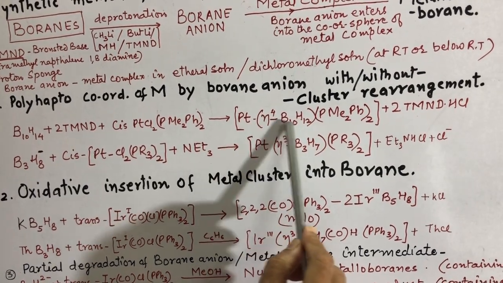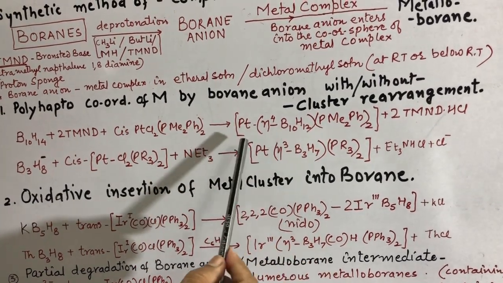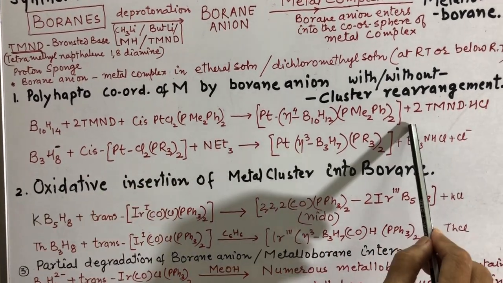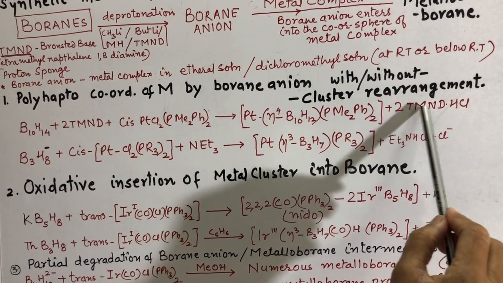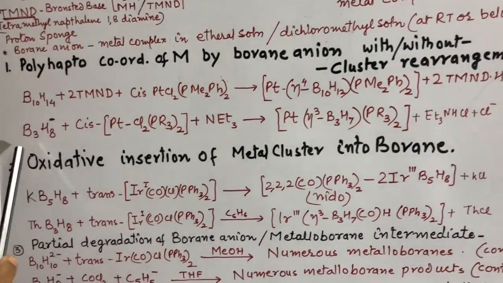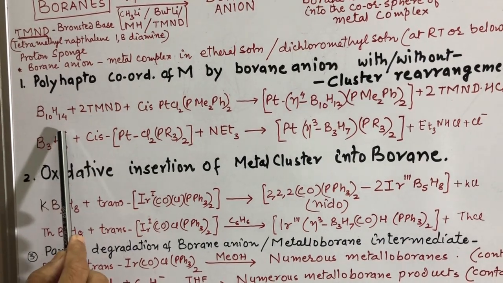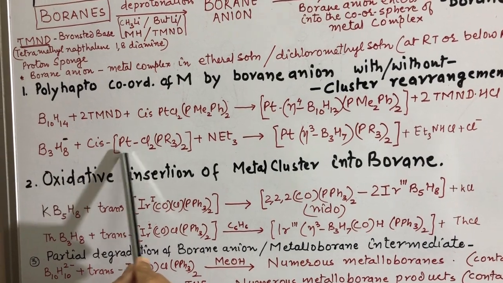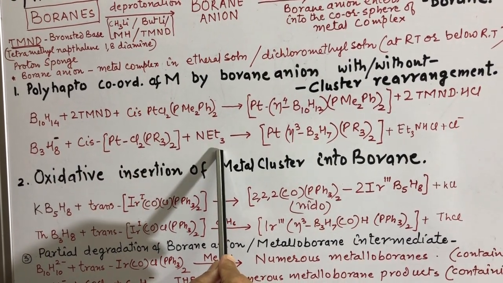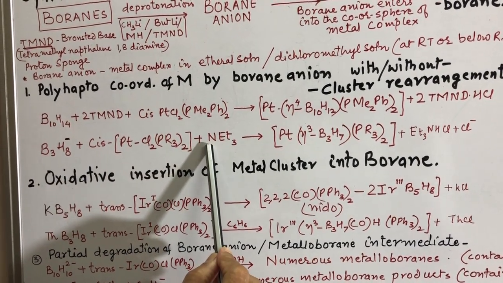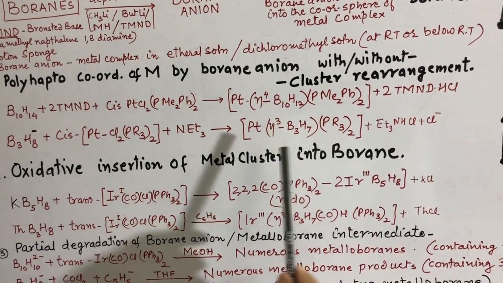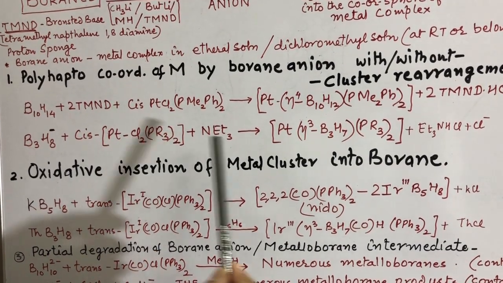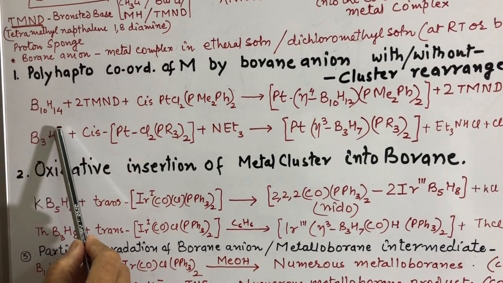This is polyhaptocoordination, meaning coordination of a metal by 4 boron atoms is observed in this complex, and the other product is TMNDHCl. A similar reaction occurs with the B3H8 anion. Here the anion is written directly. It reacts with the cis platinum complex in presence of triethylamine. We get a complex in which 2 Cl of platinum are replaced by this B3H8 anion.